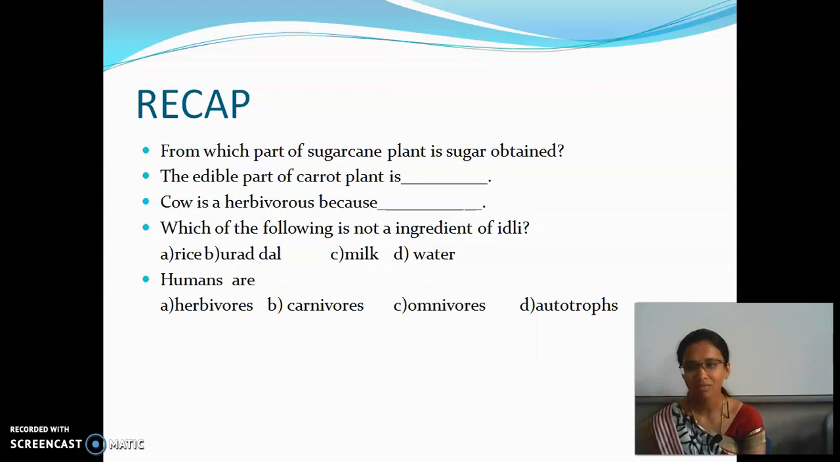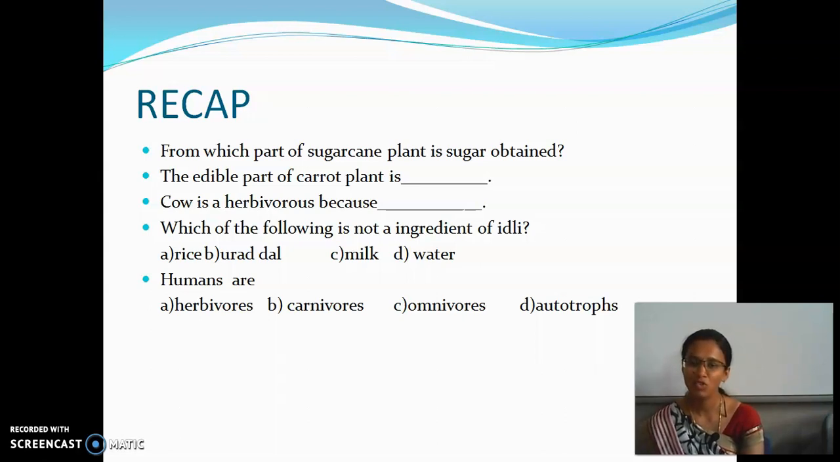And then, after that we have seen about what? Edible part and then non-edible part. Edible part means what? The part which we are able to eat. The part of plant which we are able to eat is called the edible part of plant, and the non-edible part of plant is nothing but that which we are not able to eat. And now we have a recap of everything. Now try to answer these questions.